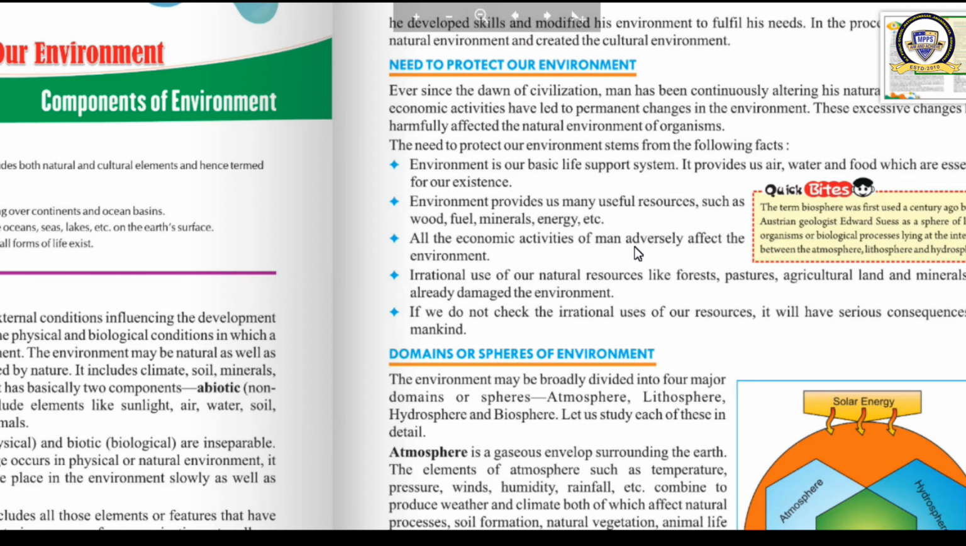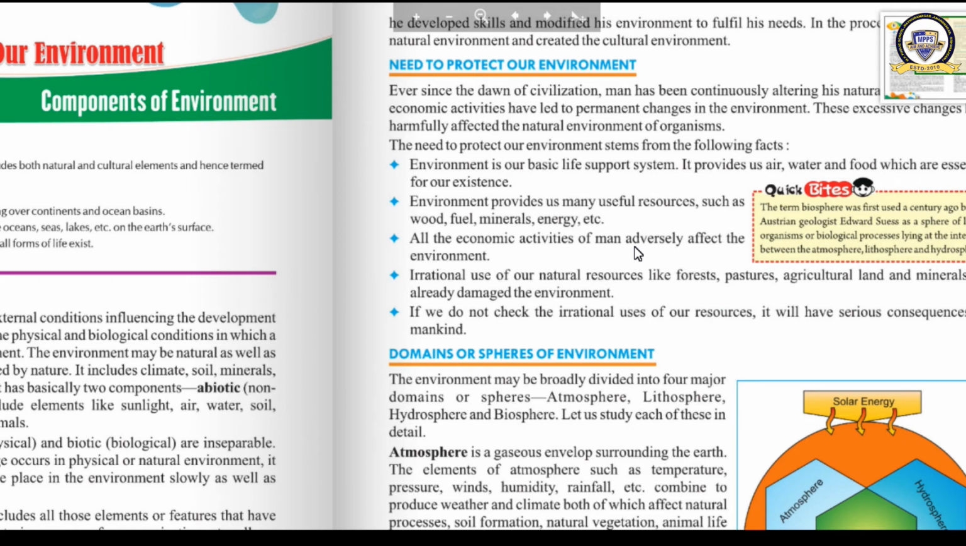Next one is irrational use of our natural resources like forest, pastures, agricultural land and minerals has already damaged the environment. What type of use we are having? Irrational use, careless use of these things like forest, pasture, agricultural land, minerals. All these things have been used carelessly by the human beings, and this irrational use has led to different problems in the environment. It has damaged the environment completely.